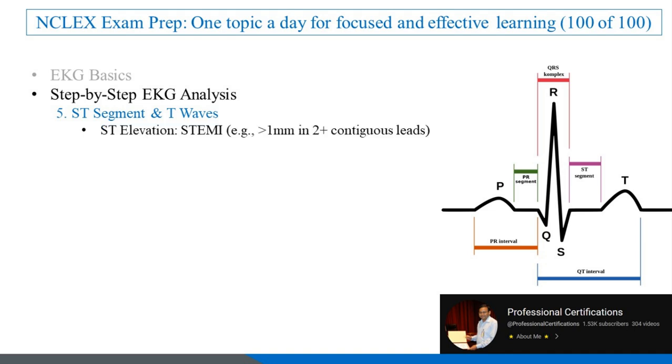5. ST segment and T waves. ST elevation. STEMI, greater than 1 mm in 2 plus contiguous leads. ST depression, ischemia. Peaked T waves, hyperkalemia.